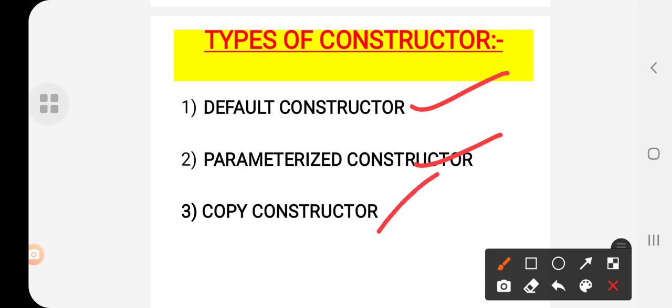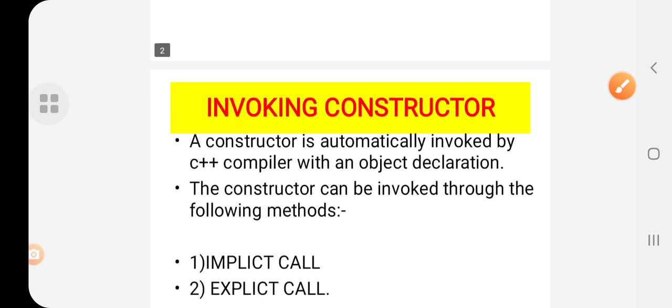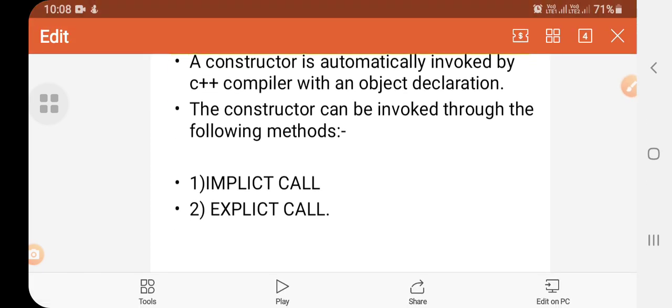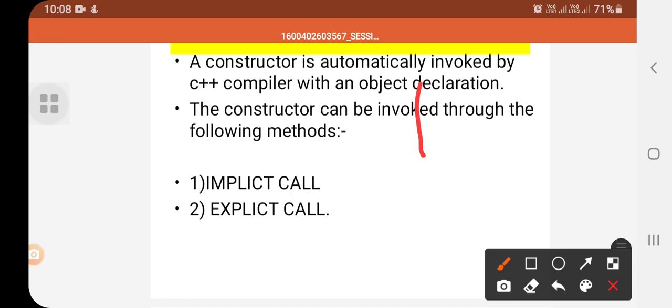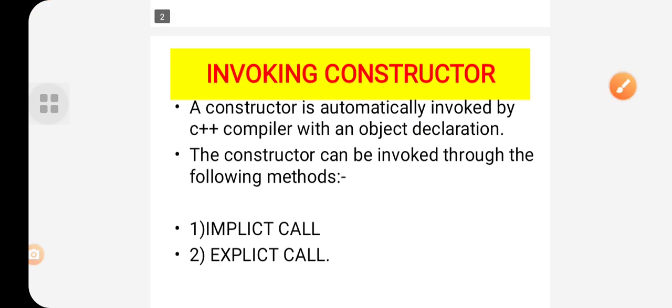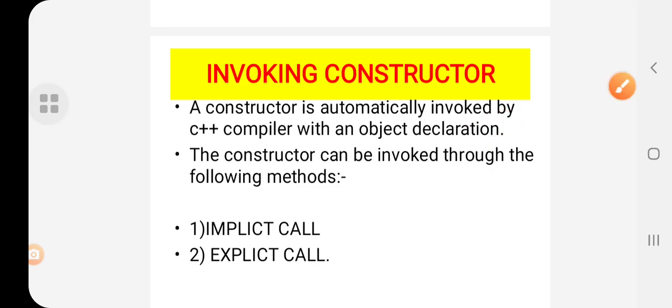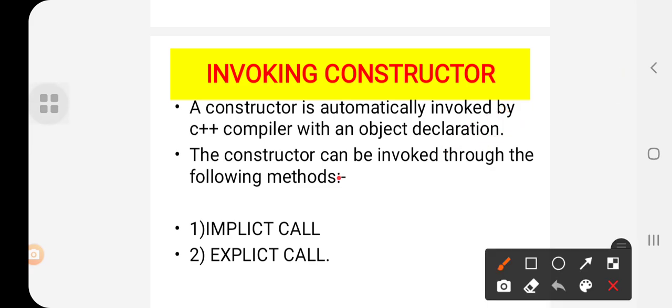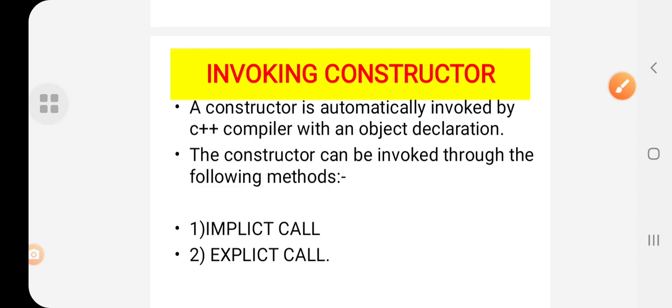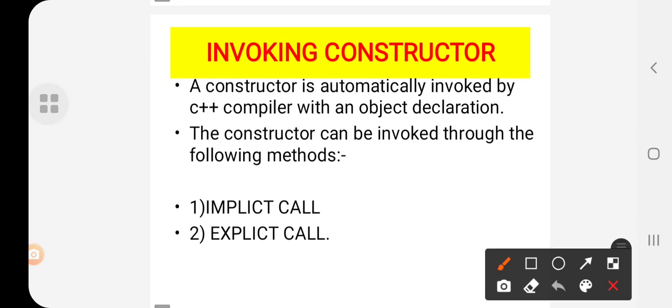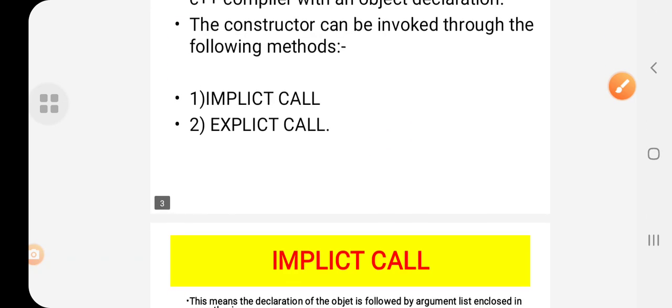Okay, students? So let us move on to today's concept, that is invoking a constructor. A constructor is automatically invoked by the C++ compiler with an object declaration. So whenever there is an object declaration, we can invoke the constructor. This can be done in two ways: one is implicit call, another one is explicit call. What is this implicit call and explicit call? We'll see in the following slides.